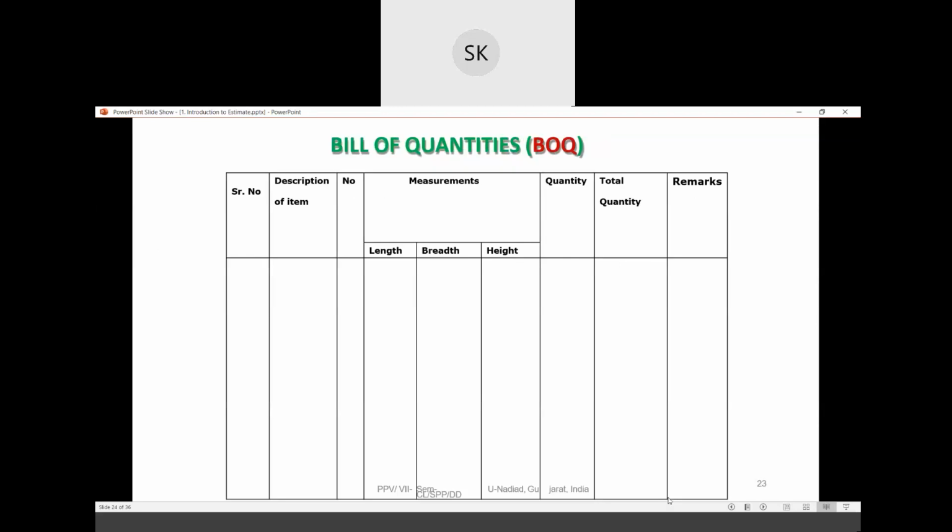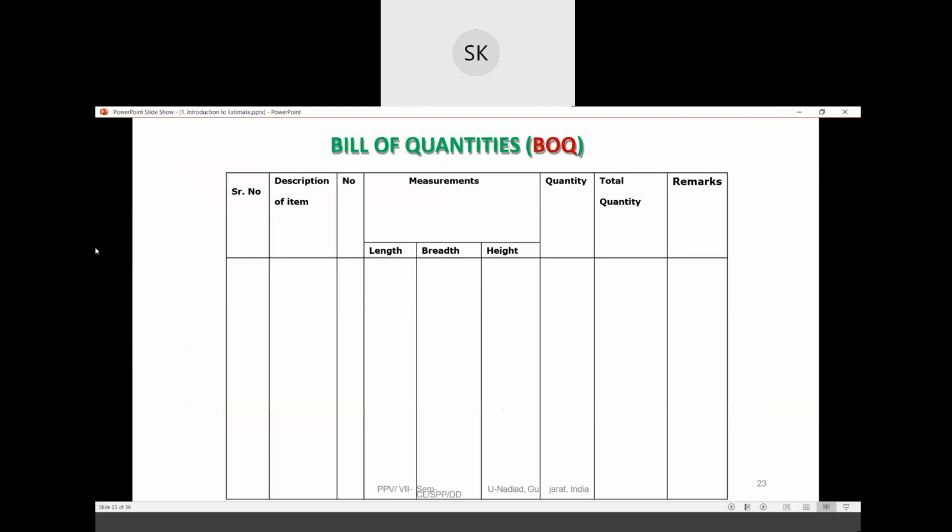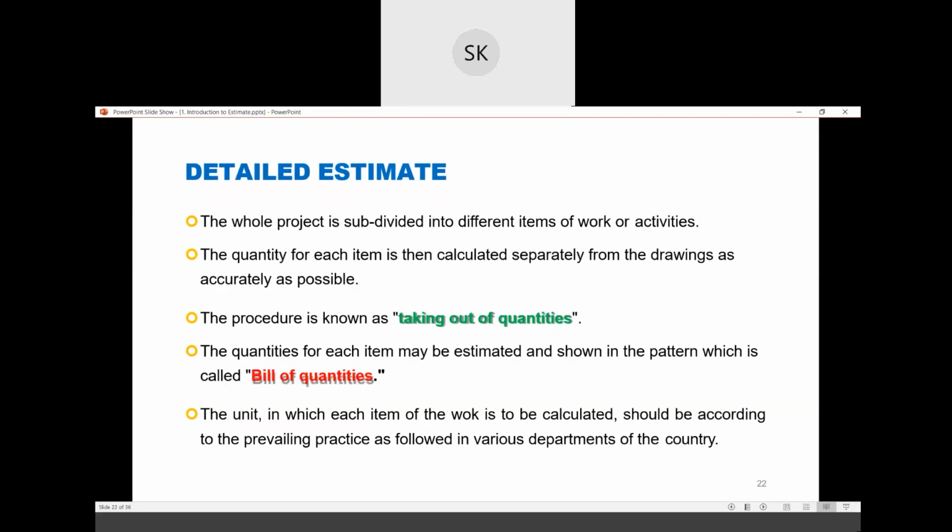So the quantity of each item is calculated separately from the drawing as accurately as possible. This procedure is known as taking out quantities. In this table, we fill in the quantities. Taking out the quantity means we take the length, breadth, and height from the drawings, right? The whole procedure of getting the quantity is known as taking out quantities.